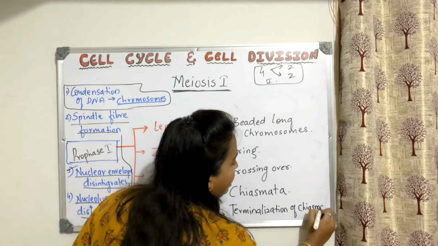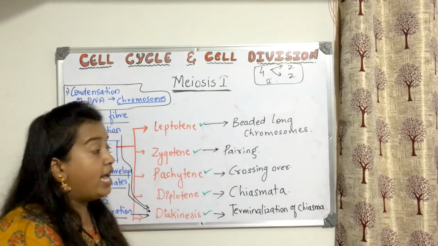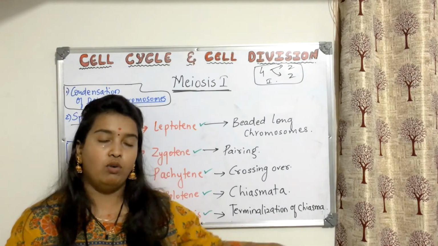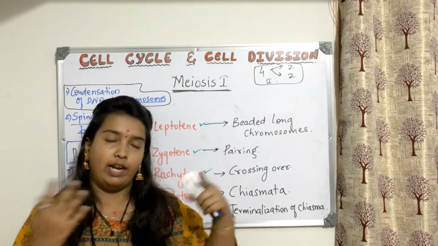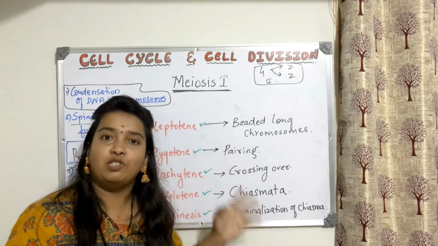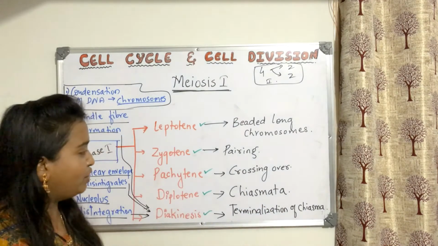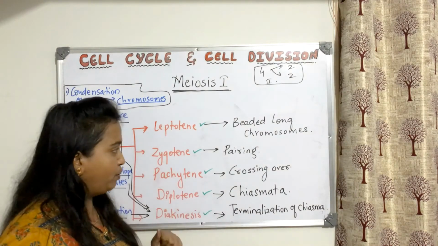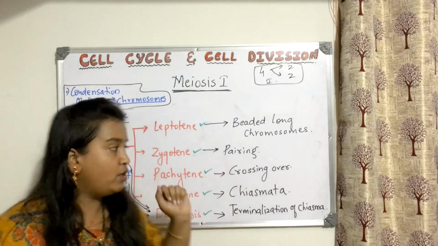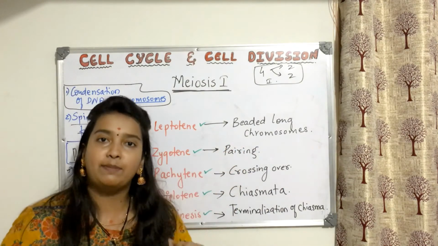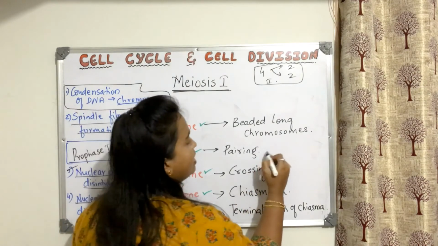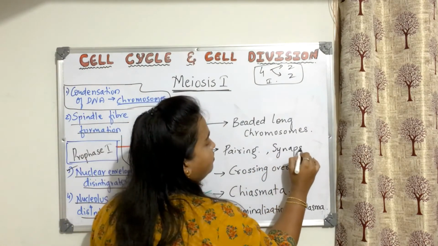So once there is terminalization of chiasma, then what will the next procedure be? They need to go to the court and get divorced. There is no other option here, okay? There can be other options in the case of marriage, but here there is no option. So I hope you understood. Leptotene, long beaded chromosomes. Zygotene, homologous pairing that leads to synapsis. Also you can remember it is synapsis which is happening.